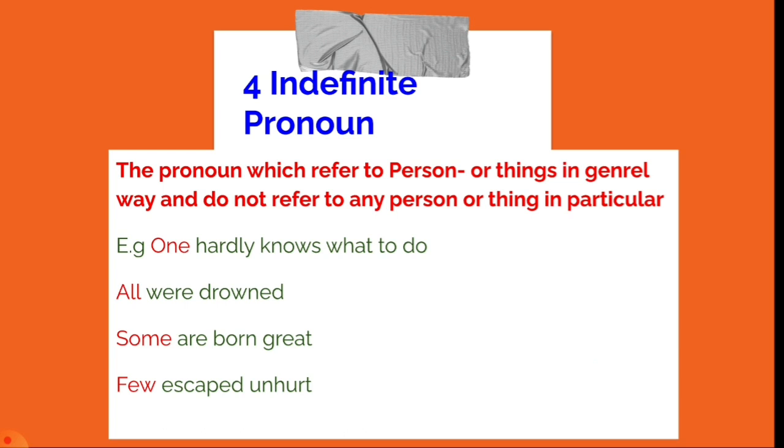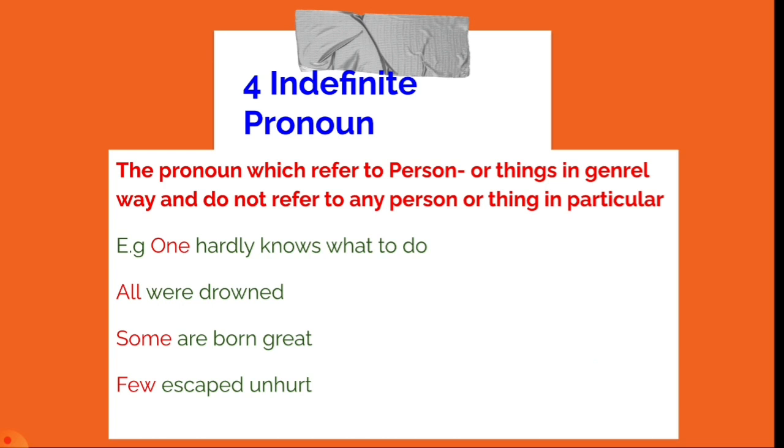The fourth type is indefinite pronoun. The pronouns which refer to persons or things in a general way and do not refer to any person or thing in particular. For example, one hardly knows what to do. Here, one person is taken into consideration, but we cannot say who is one, we cannot say about that particular person. We use the pronoun one here in a general way.